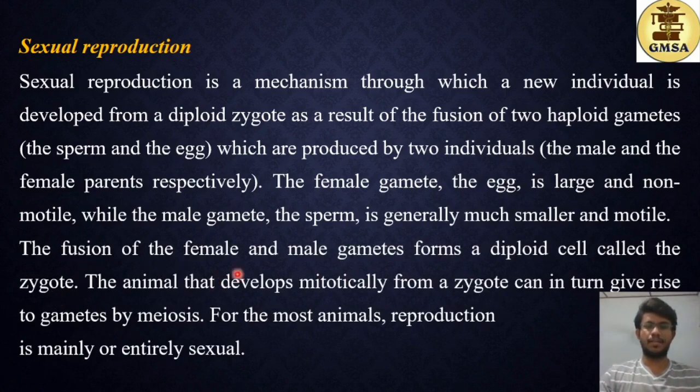So here the female and male gametes, which are haploid cells, combine to form the diploid zygote. The animal that develops mitotically from a zygote can in turn give rise to gametes by meiosis. So in the next stage, this newly formed zygote after development can carry out meiosis, so that gametes will be produced by it. So sexual reproduction will be promoted in those organisms. For most animals, reproduction is mainly or entirely sexual.